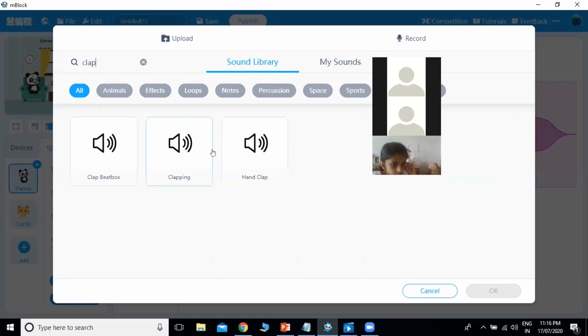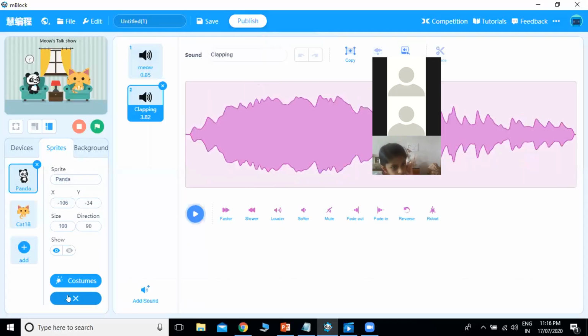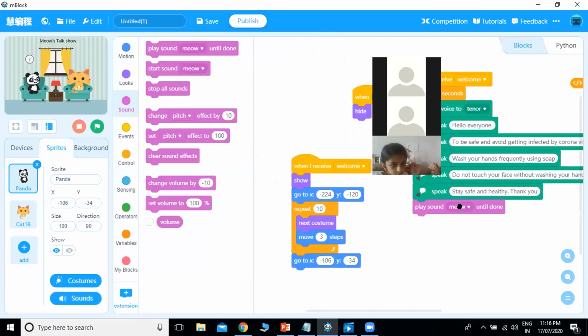Okay, click on it and press OK. So we have added the sound. Now you can go and change the sound to clapping. This is how, when Panda receives the welcome, first he will walk towards the couch, then he will wait for 3 seconds, and then he will start speaking. He will say hello everyone, to be safe and everything, and when he finishes, he says thank you. Again, there will be a clapping sound.